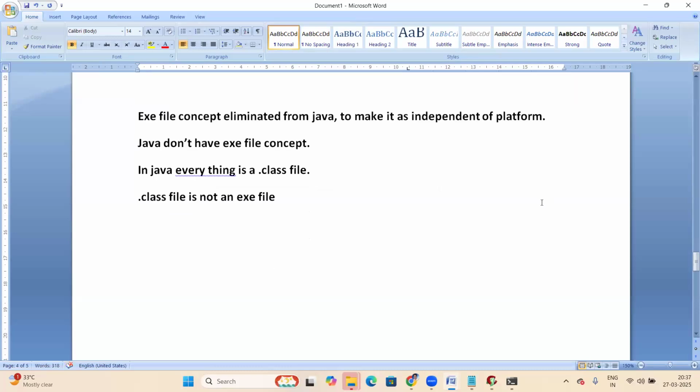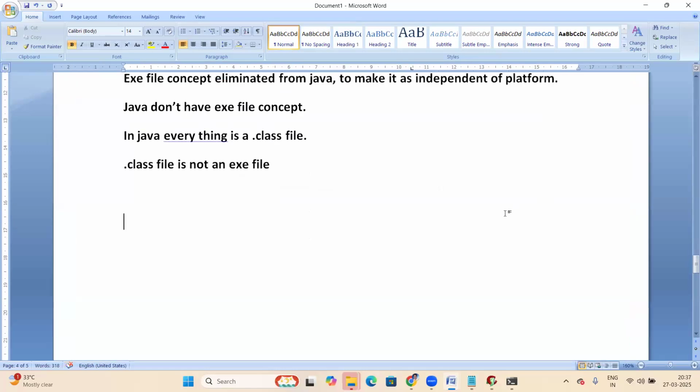An exe file is a binary code file, but a .class file is a bytecode file. What exactly is bytecode? We'll discuss it in Java, and I will explain exactly what bytecode is. Exe file is binary code, but .class is a bytecode file.